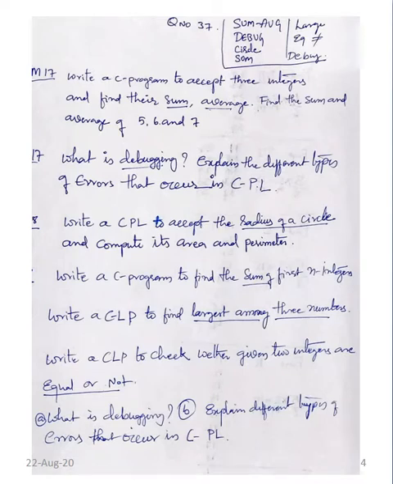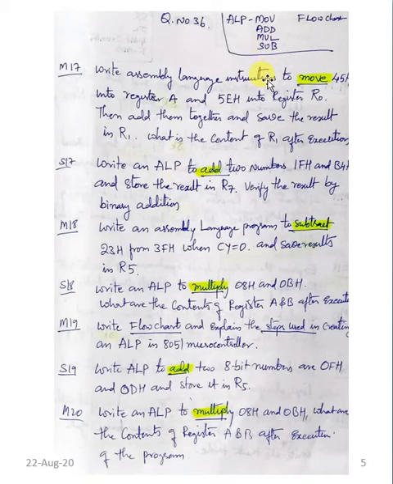So if students concentrate on these three questions, definitely one may come in the second 2020 question paper. Okay, we'll go to the next question, that is question number 36. This question is for microcontroller programming. In this microcontroller programming, we have main 17, supplementary 17, main March 18, that is main 18, supplementary 18, main 19, supplementary 19, and main 20. Like this we have these many questions.